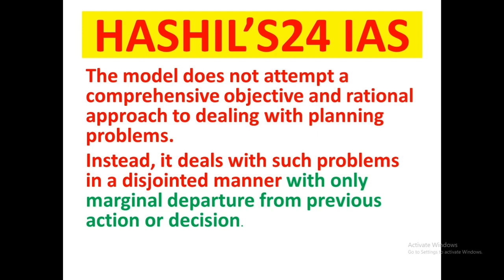That's why it is called incrementalism. Disjointed, why? Because the decisions are not logically related, they are not interlinked, not joined. That's why they are disjointed.